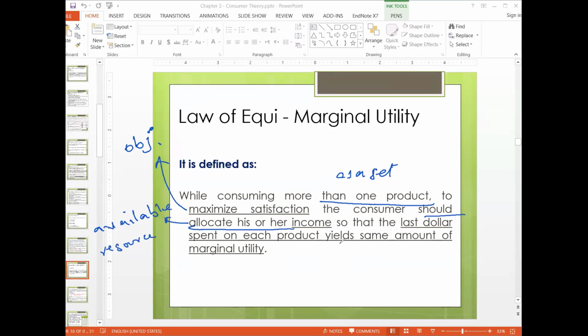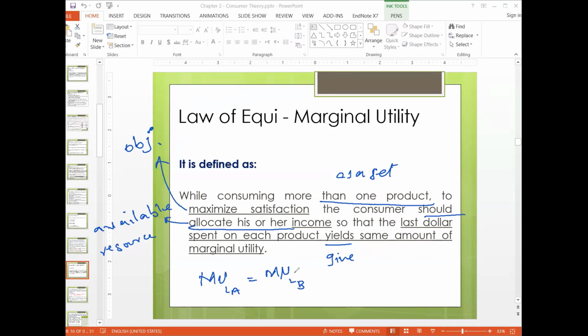So that the last dollar spent on each item should yield the same marginal utility. Last dollar spent means the last unit you are picking. If you are buying 2 units, the second one is the last. Yield means give. It means the MU of the last item of A should be equal to the MU of the last item of B.